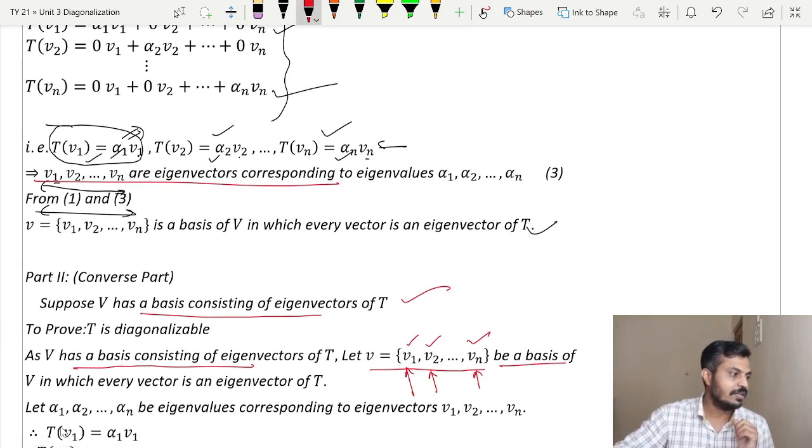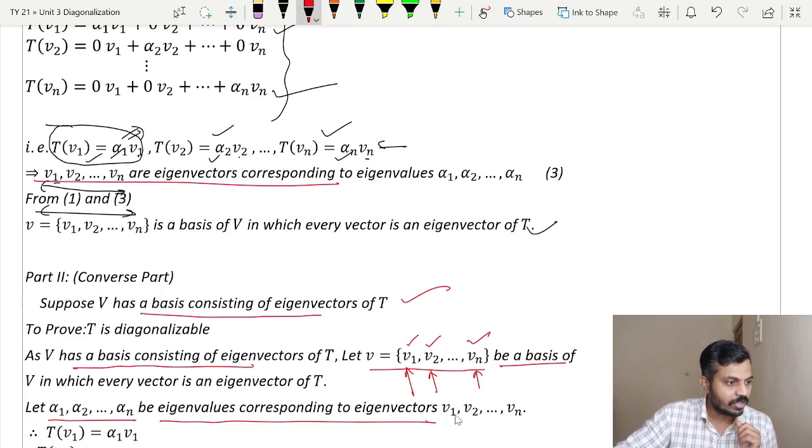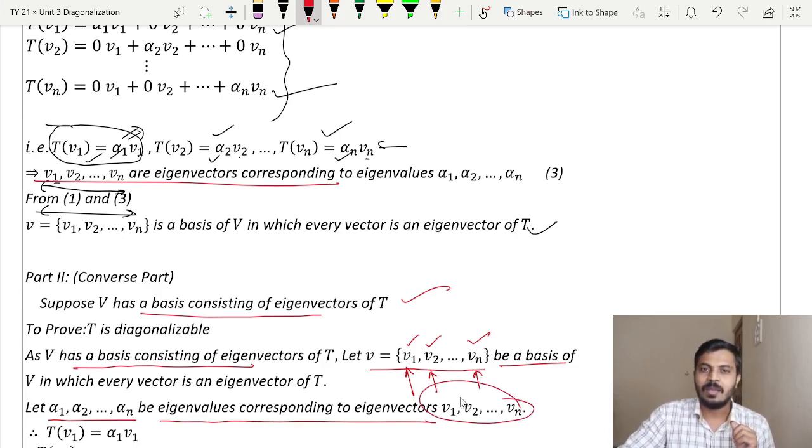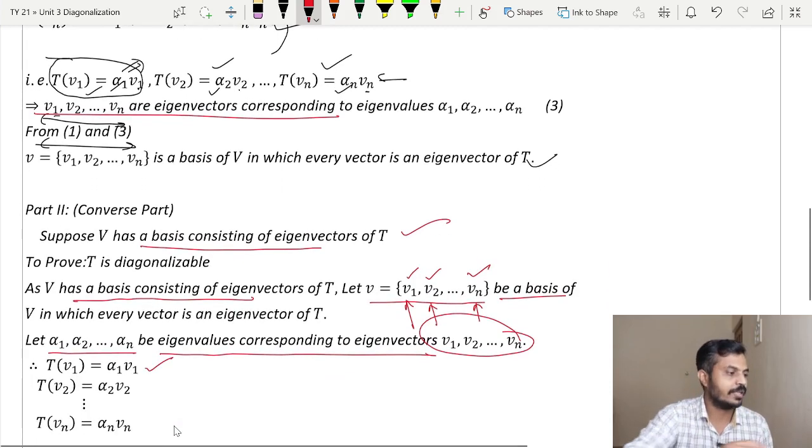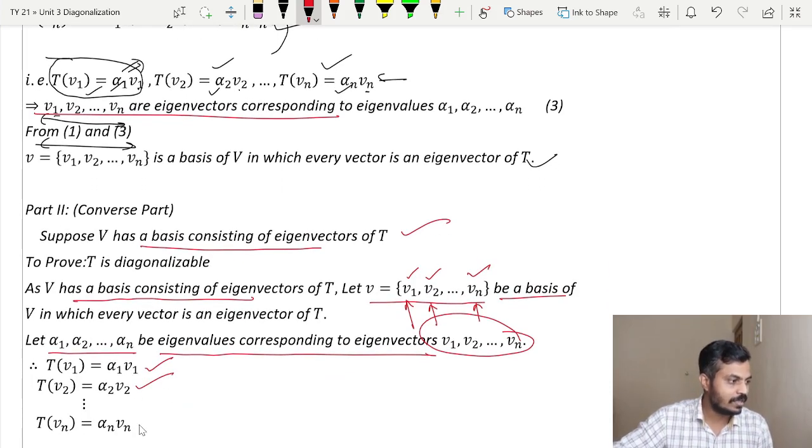According to the definition of eigenvalue and eigenvector, T of V1 is equal to alpha 1 V1, T of V2 is equal to alpha 2 V2, and T of Vn is equal to alpha n Vn.